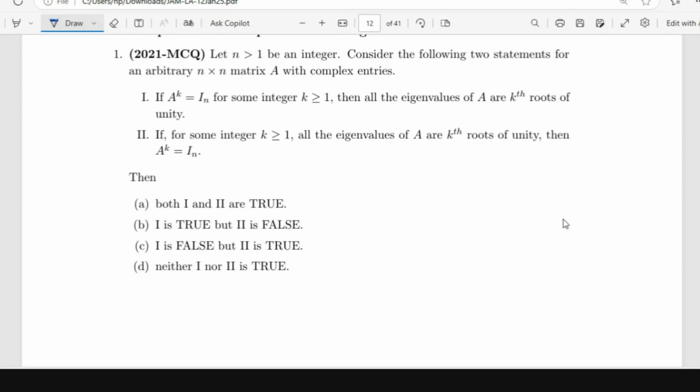Does anyone have anything to say? Okay, so the first statement is: if A power k is identity, then all the eigenvalues of A are the kth roots of unity. The second statement is: if for some integer k all the eigenvalues of A are the kth roots of unity, then A power k is identity. So the two statements are converses of each other. Okay.